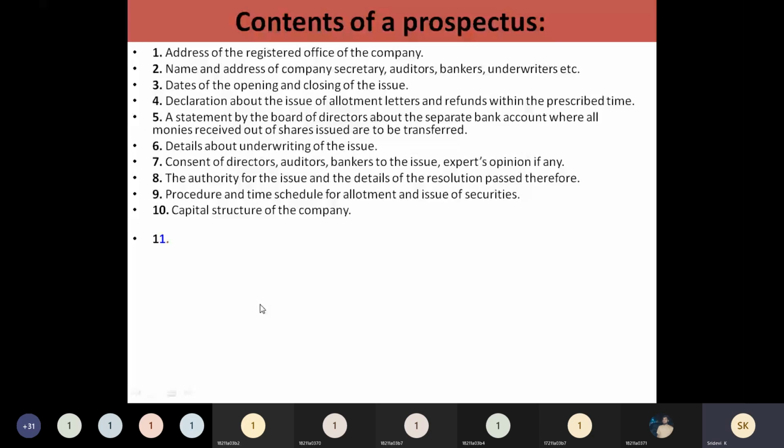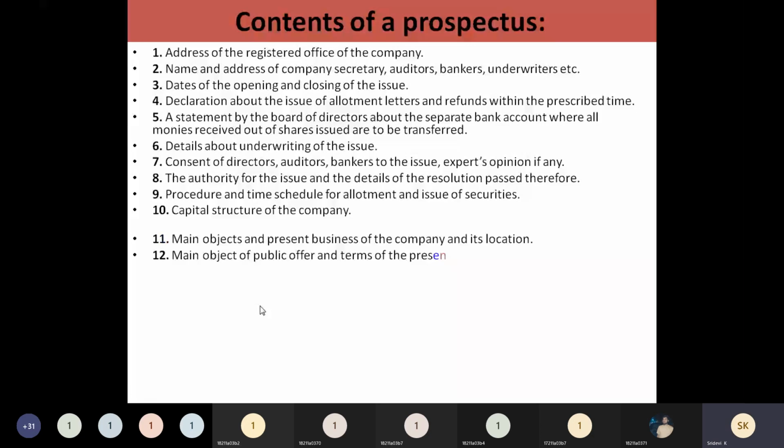And you need to give the company's location, and what is the main objective of the public offer, why they are issuing the public offer, and what is the minimum subscription. If they have issued for 10 crore rupees, they may or may not receive enough investor applications. So in such a case, what is the minimum amount they need to get as subscription?